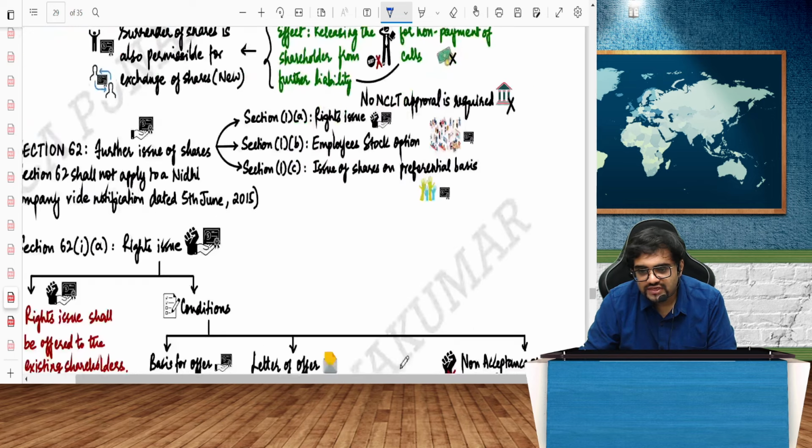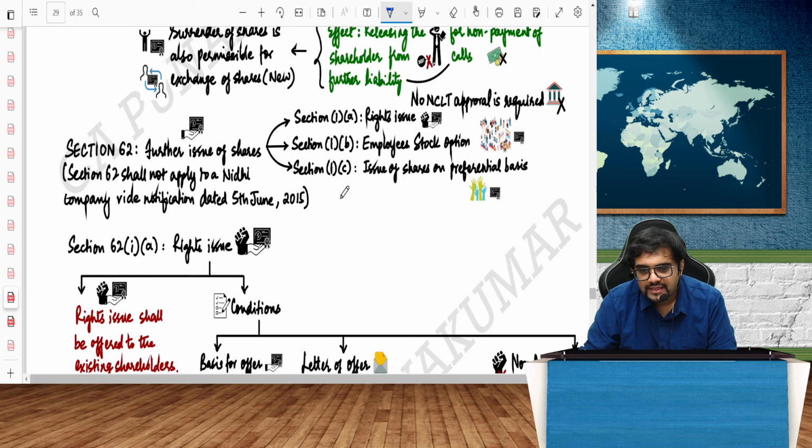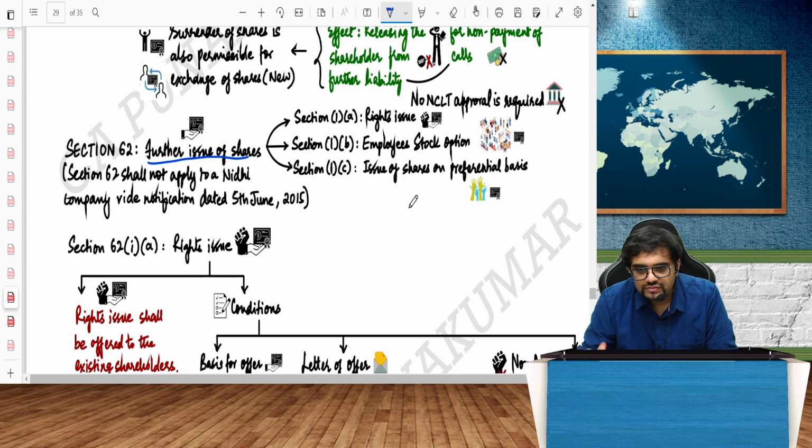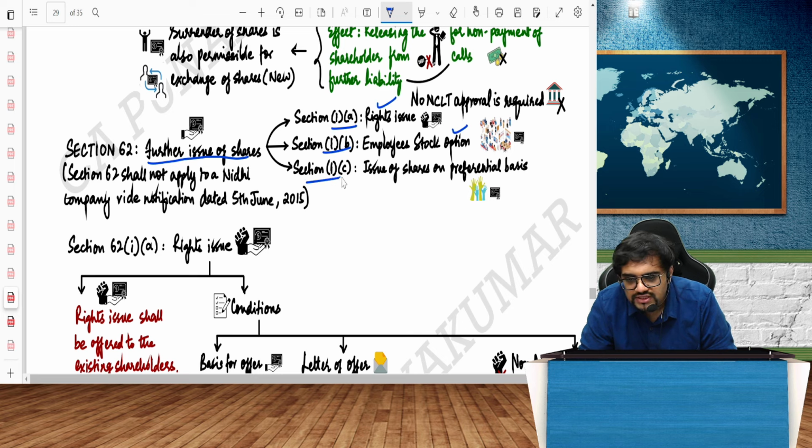Section 66 we will discuss in a while. Section 62, again, this is further issue of share capital. Further issue can go through 62(1)(a), right issue, 62(1)(b), employee stock option plan, 62(1)(c), issue of shares on preferential basis. One by one we should see.